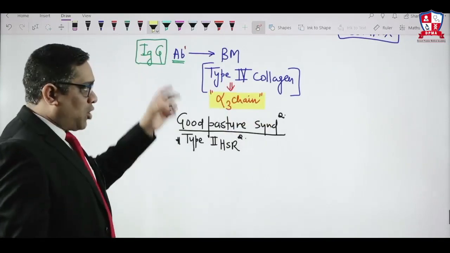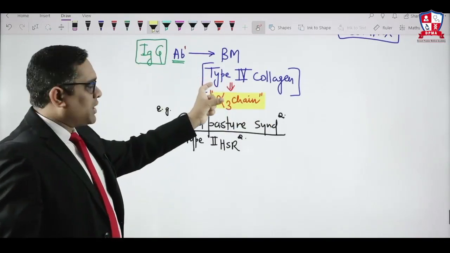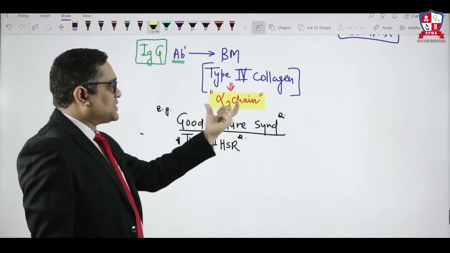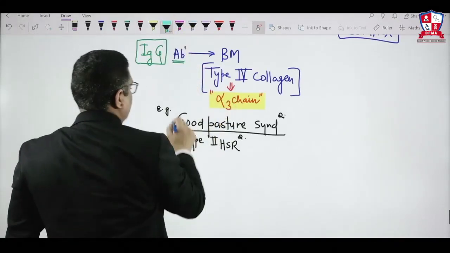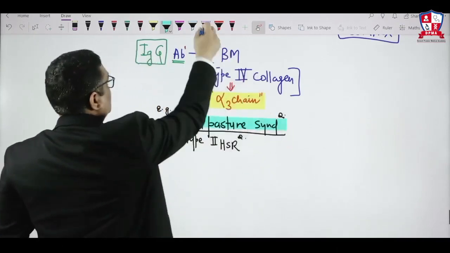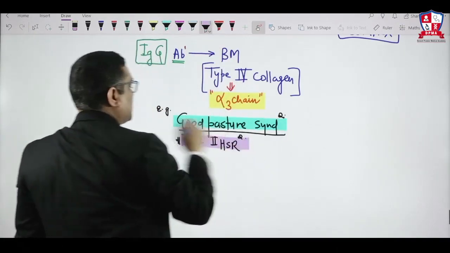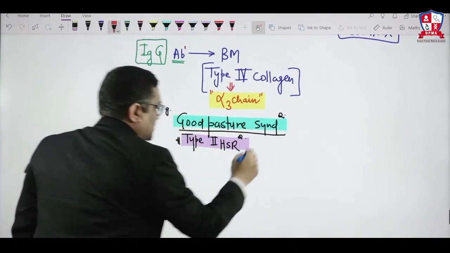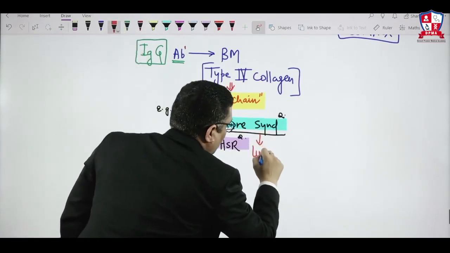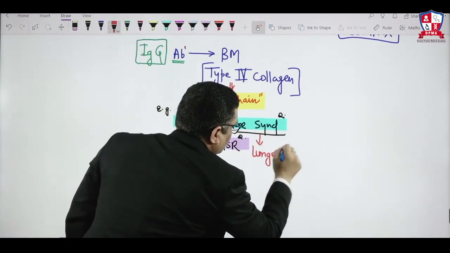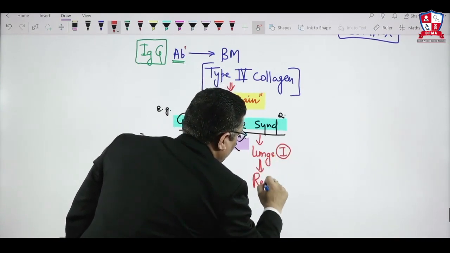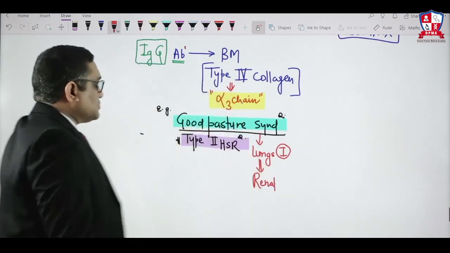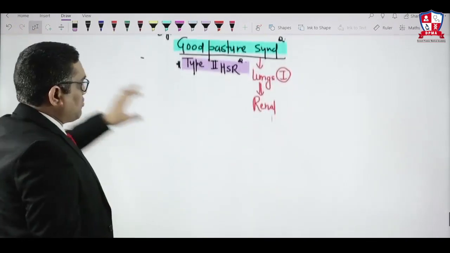So antibodies are formed against type 4 collagen of the basement membrane, specifically the alpha 3 chain, in case of Goodpasture syndrome, which is an example of type 2 hypersensitivity reaction, right? In Goodpasture syndrome, we must remember, the first organ affected will be the lungs. So lungs are affected first, and then it will go on to renal involvement, right? So this is the point we have to keep in mind.